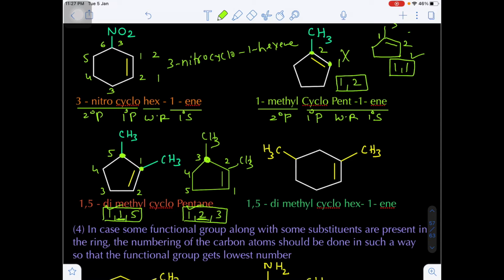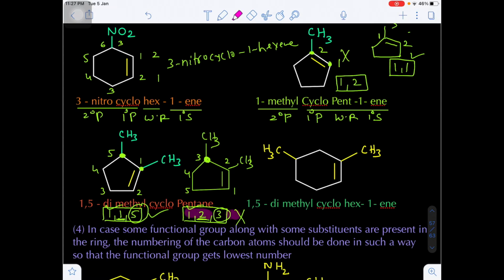That means the lowest set of locants rule fails here. Are you getting my point? Don't see the third locant. First of all you see the second locant. If in both numberings the second locant position is the same, then see the third locant position. If there is any difference in the second position, then we do not see the third locant. Are you getting my point?